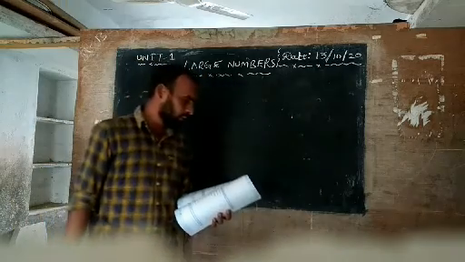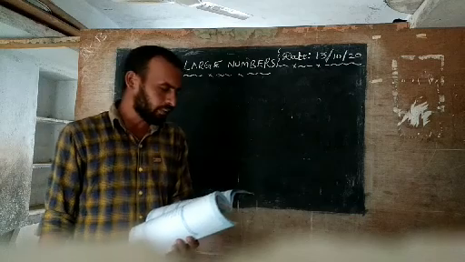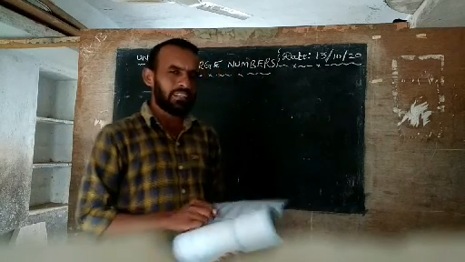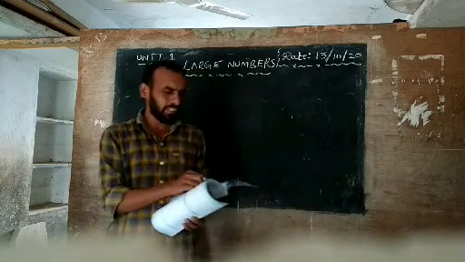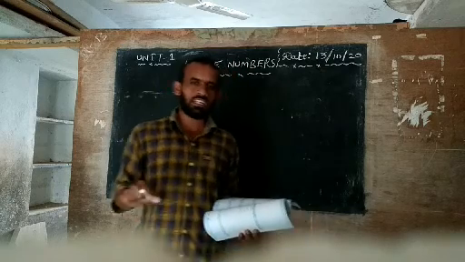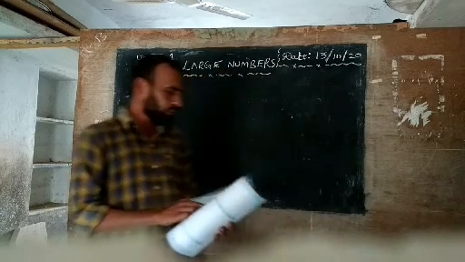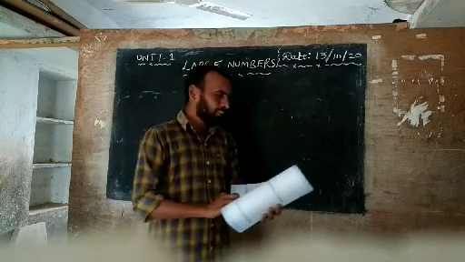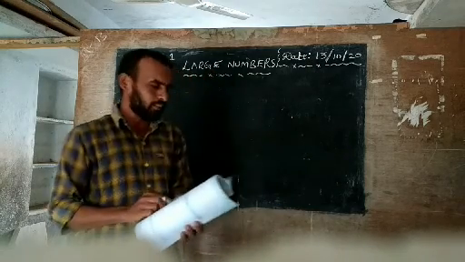First one: write the largest 4-digit number and the largest 3-digit number. Find the difference. Difference means minus.